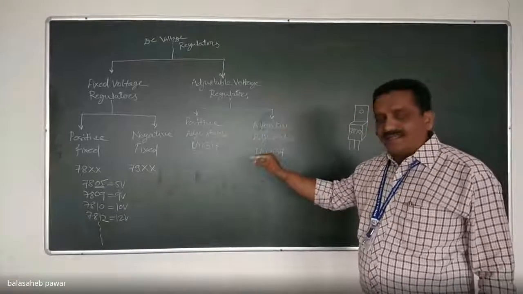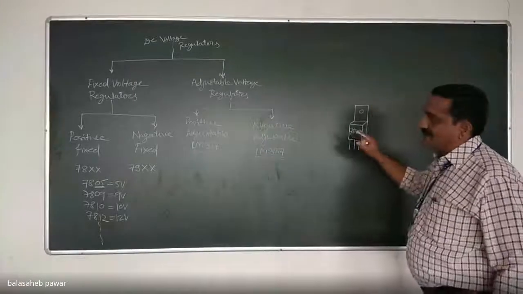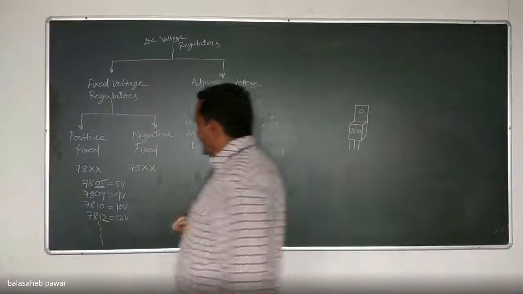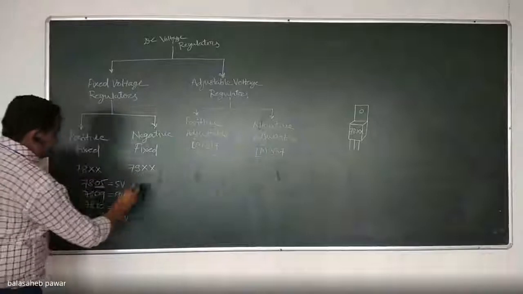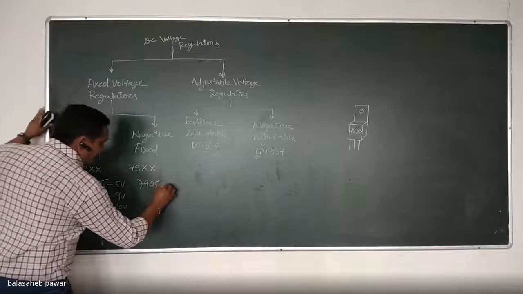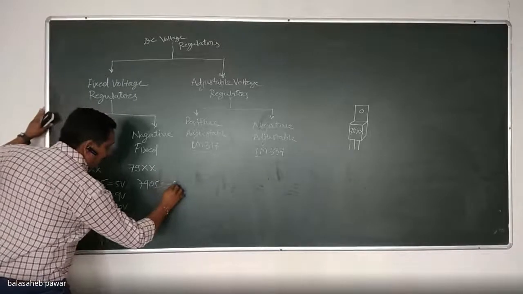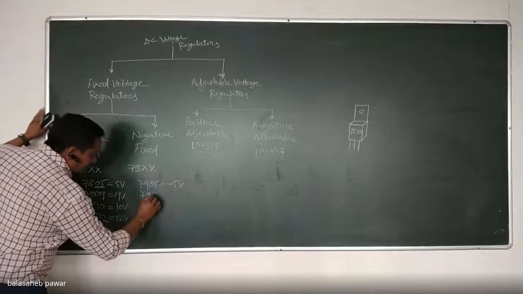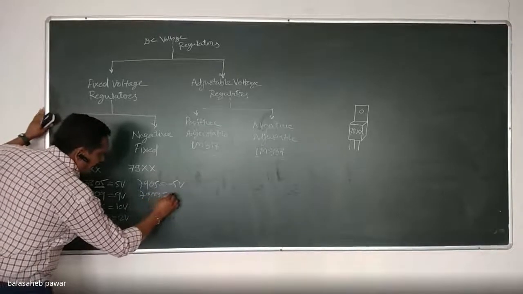If it is 79 mentioned over here, that means it is negative and fixed. Is it clear? Similarly, for the 79 series, almost the same numbers are there. 7905 means its output will be minus 5 volts. If it is 79, suppose 09, that means it is minus 9 volts.